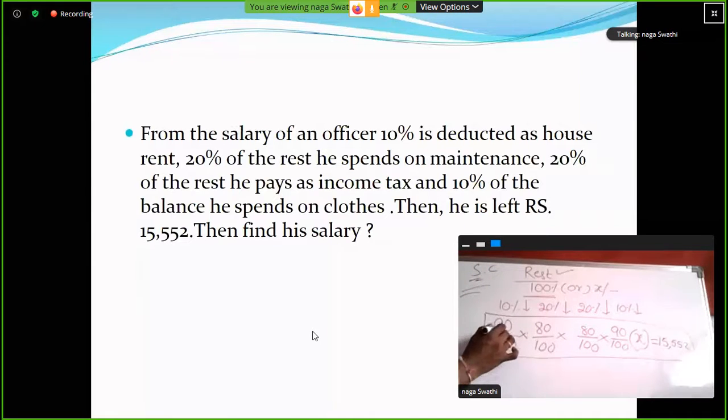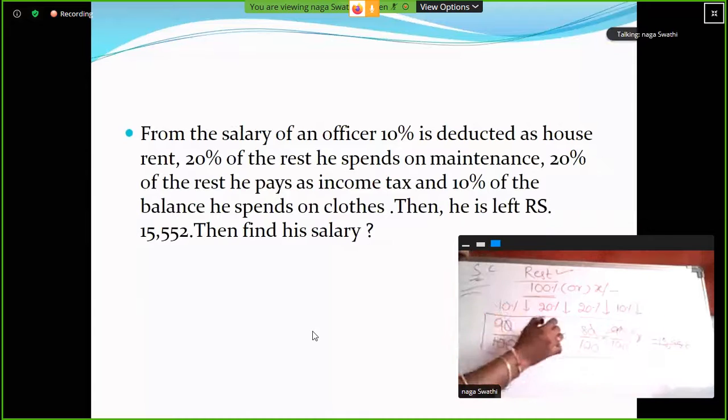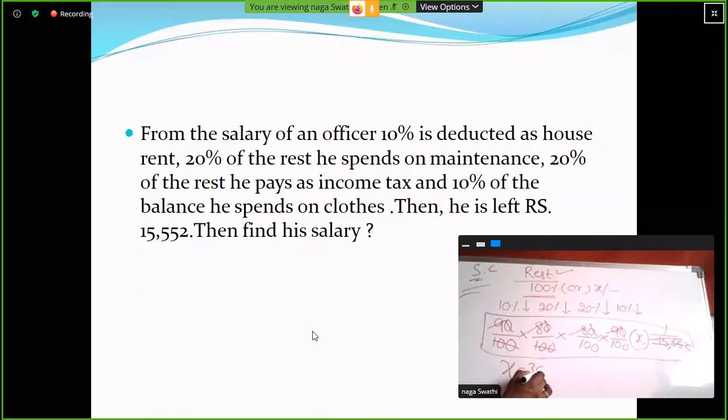So the zeros cancel, two zeros, two zeros. Clear? So here the 9 table will cancel. Again 9 table. Next one, 8 table, again 8 table. Right. So we get X is equal to 30,000 rupees.